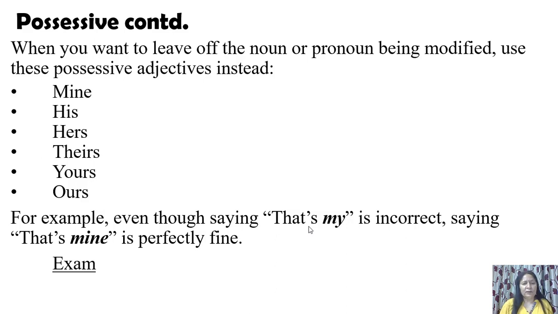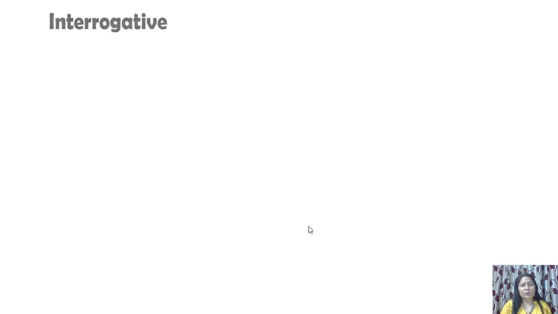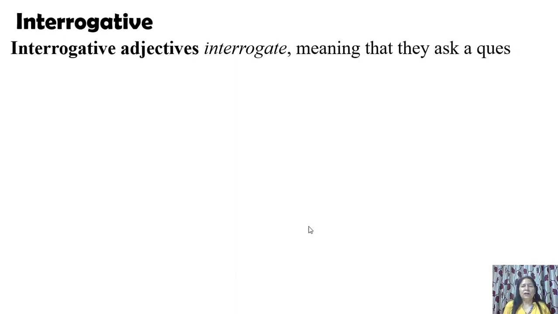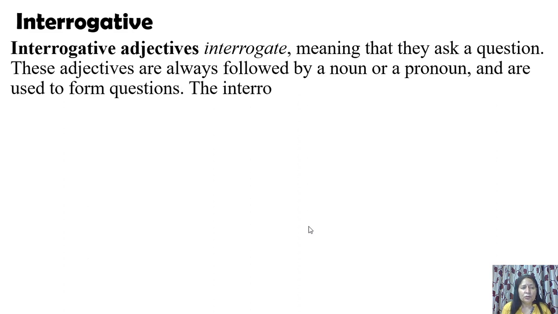Okay, that's fine. Examples: whose dog is that? He is mine. That's my dog. Both are correct. Either he is mine or that's my dog. Now let's go to interrogative adjectives. Interrogative adjectives ask a question. These adjectives are always followed by a noun. They are not used all alone. They are always used with a noun.